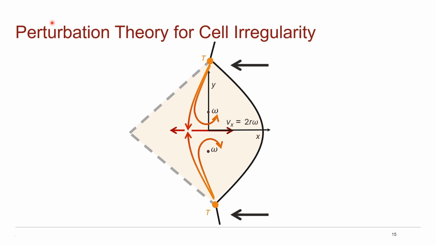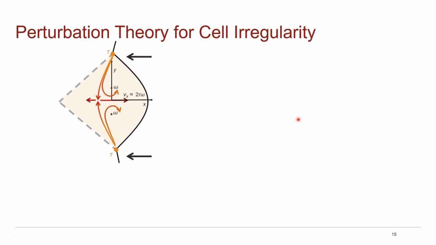First, let me again show a regular cell. Here I've drawn the flow path. We have our shear layers stagnating to form a backward and a forward jet, which is accompanied by neighboring vortices. For a perfectly regular cell, these should be the same strength. Now let's look at an irregular cell.